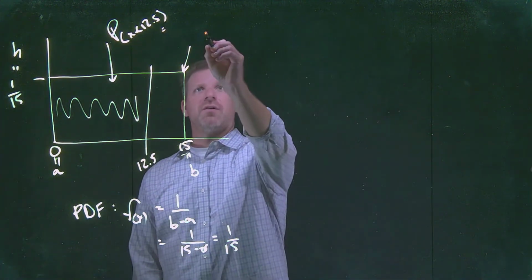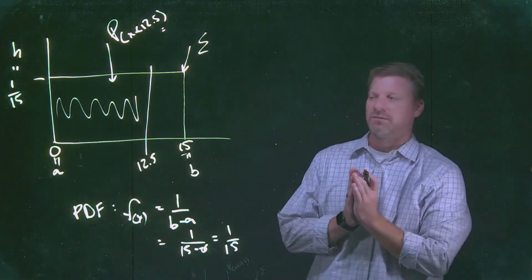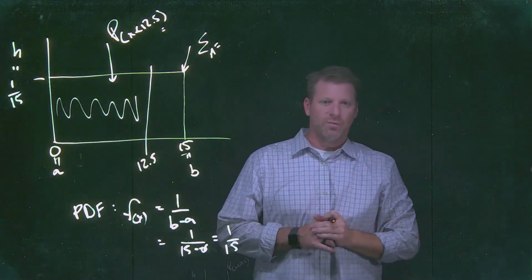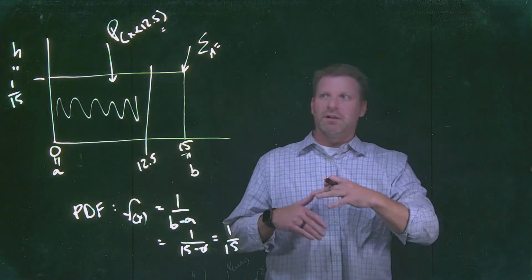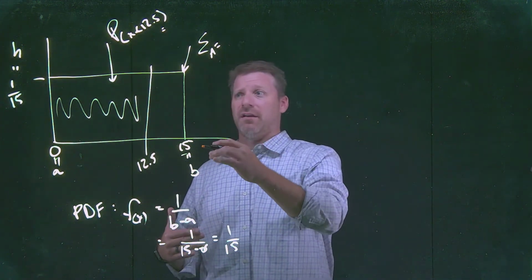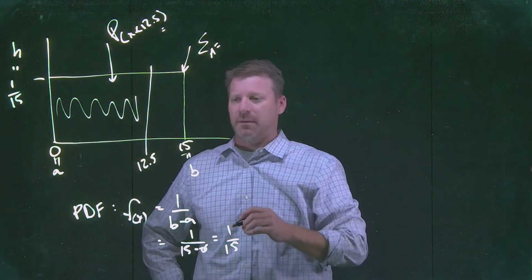He mentions in the problem that 0 and 15 is inclusive. If I want to show that the total area of this distribution is 100%, or that it includes all of the possible outcomes, to find the area within any square or rectangle is basically just my base times my height, right?